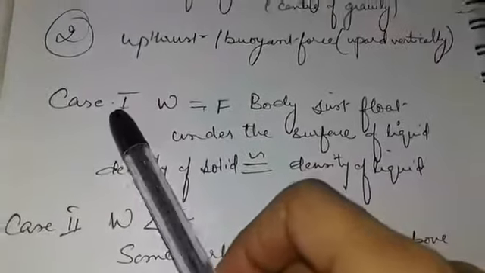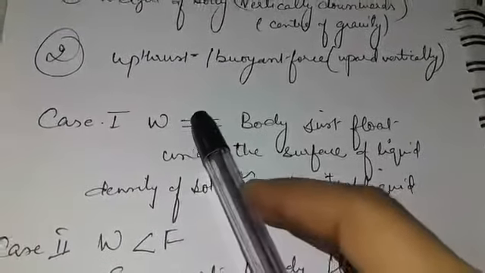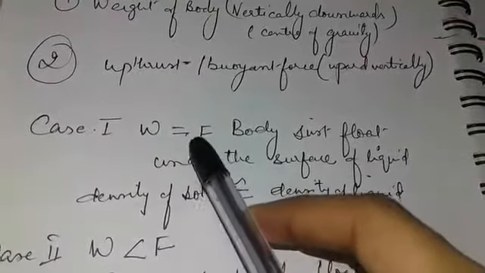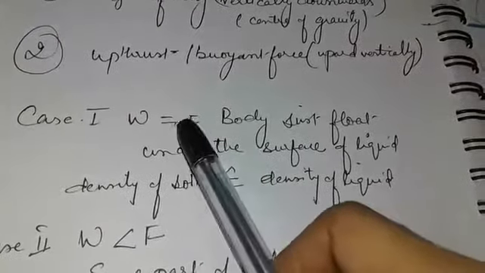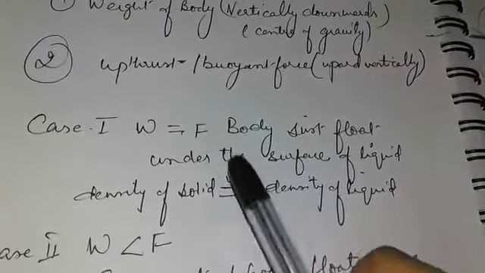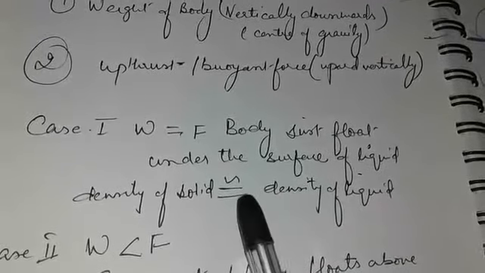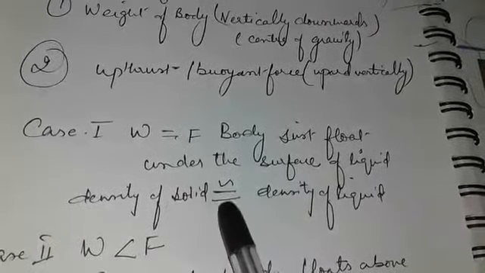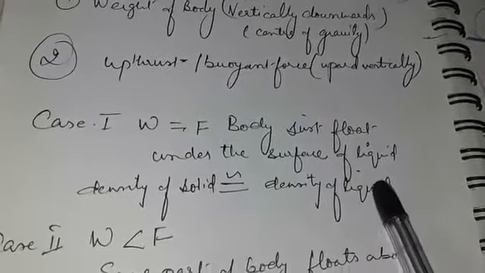Case first: if the weight of the body is equal to the upthrust force. In this case, net force on the body is zero. Both forces counterbalance. The body will just float under the surface of the liquid. Why? It happens when the density of the solid is equal or nearly equal to the density of the liquid.